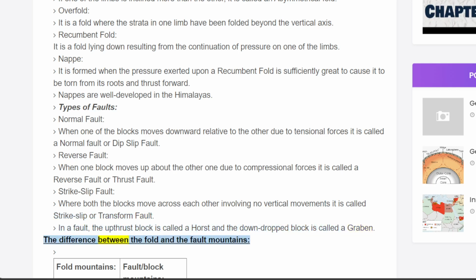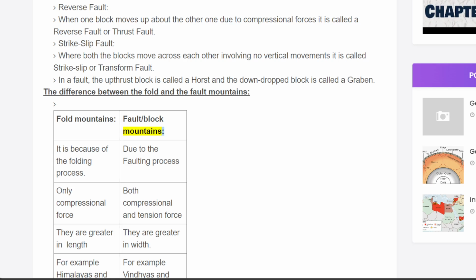The difference between the fold and the fault mountains. Fold mountains. Fault block mountains. Due to the faulting process.